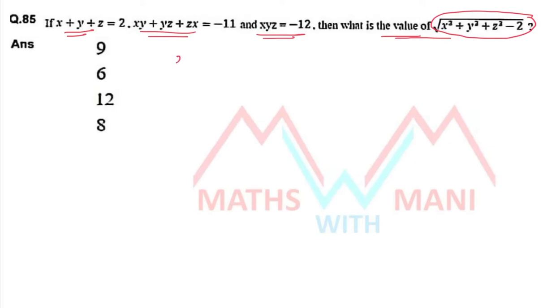If you have more practice on these types of models, then by observing these values you can write down some values for x, y, z which satisfy all these three conditions. By observing, I can write directly: if I take x is equal to 4, y is equal to minus 3 and z is equal to 1, and add all of them, 4 minus 3 plus 1, that is 2.